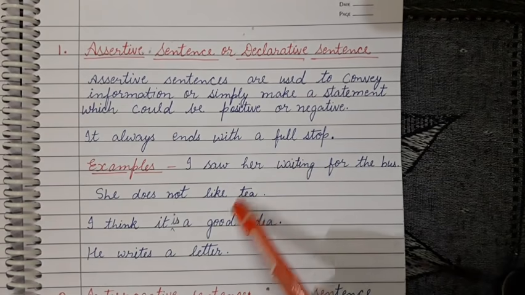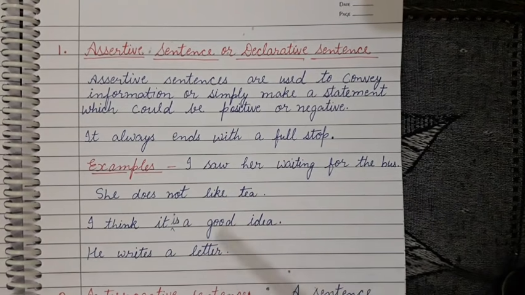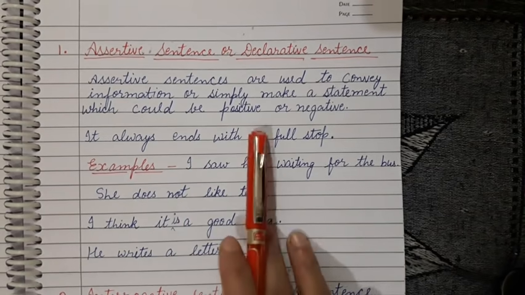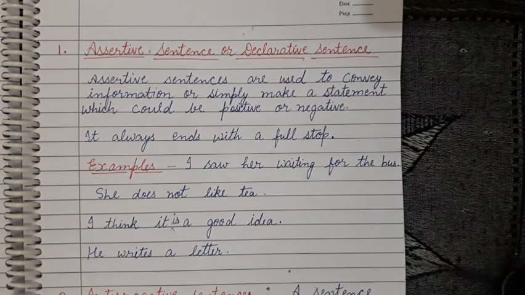Here are some examples I have written, but the main thing is that an assertive sentence expresses a statement to tell a fact. A sentence that simply makes a statement, which could be positive or negative.